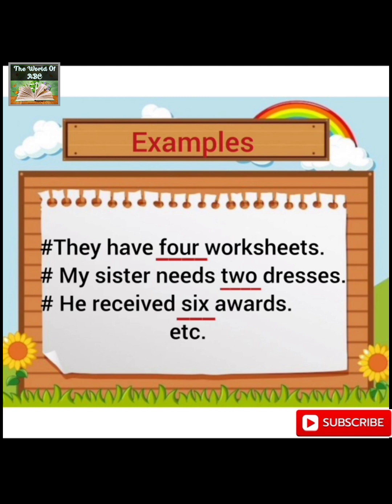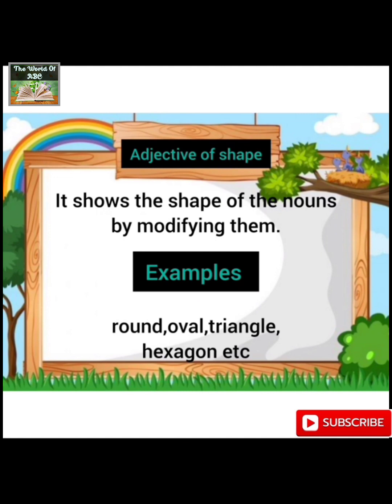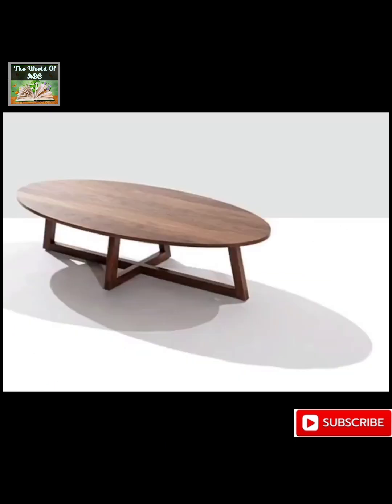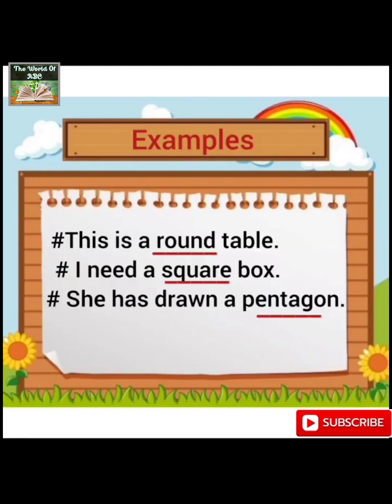The next type of descriptive adjectives is adjective of shape. It shows the shape of the nouns by modifying them. Examples: round, oval, triangle, hexagon, etc. This is a round table. Now, round is the shape of the noun table.